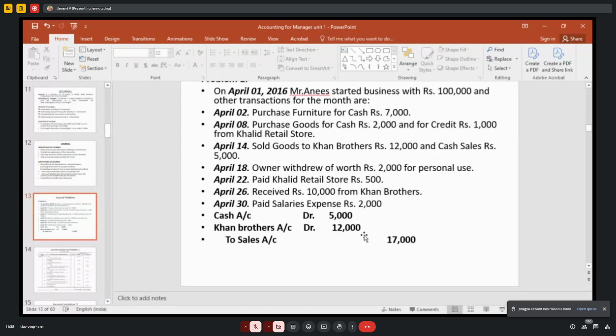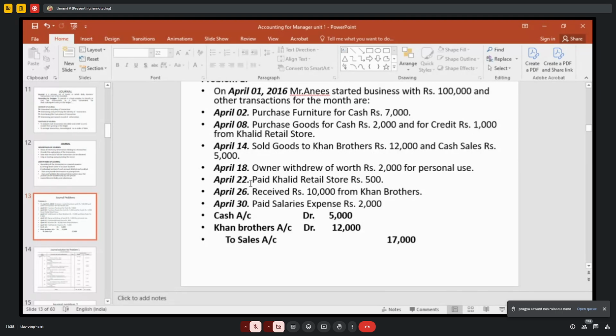Okay. The next one, April 22, paid Khalid retail store. For Khalid retail store, you have credit purchases on April 8th. April 8th, 1,000 rupees you made credit purchases, right? Out of that, half of the amount you are going to pay on April 22. When you are paying your creditor, what is the journal entry? What goes out now?